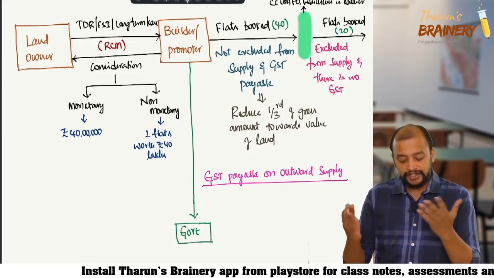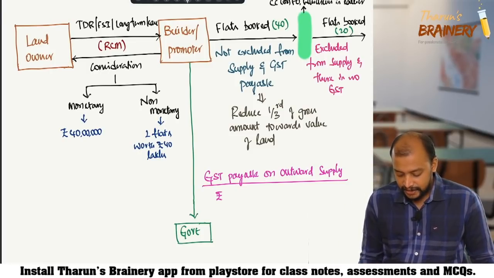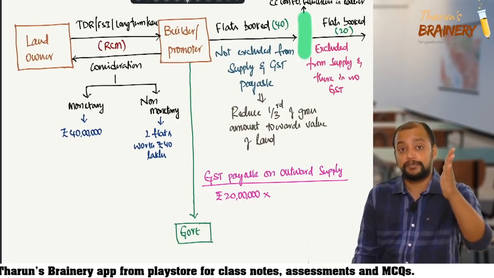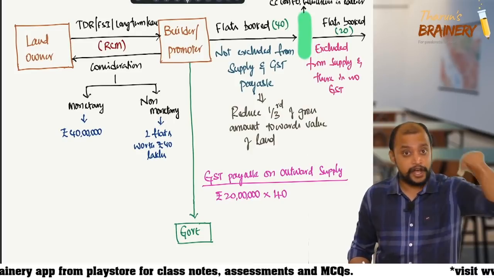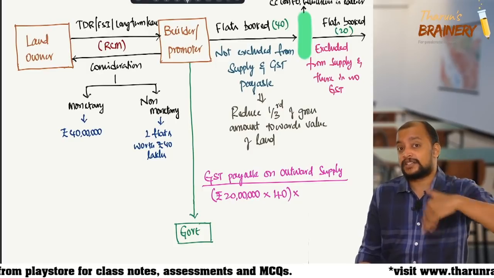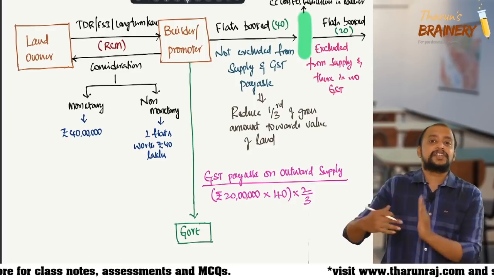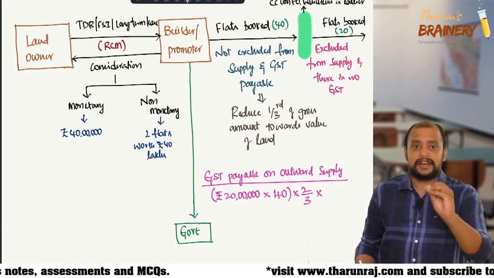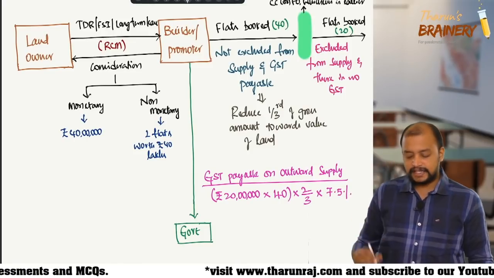So sale value of the flat, say the value of the flat is 20 lakhs. How many flats got booked before completion? 40 flats. This is the gross value. From this I need to reduce 1/3. Means how much I should take? 2/3 I should take. So on that 2/3 I need to multiply the rate, and say the rate is 7.5%.